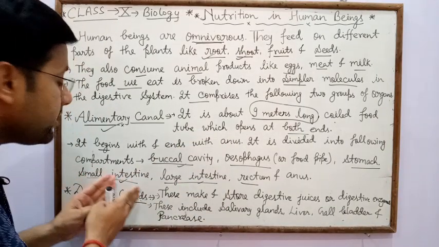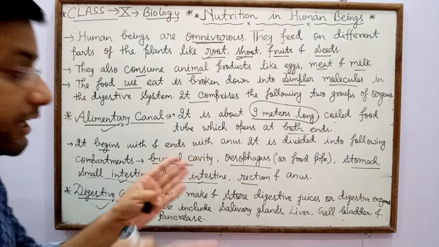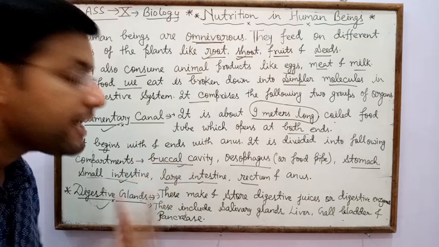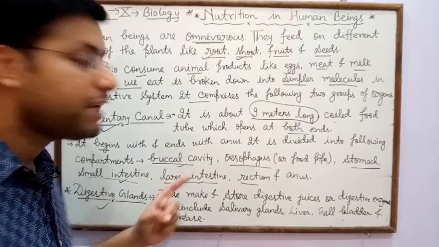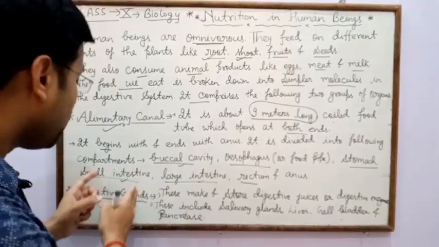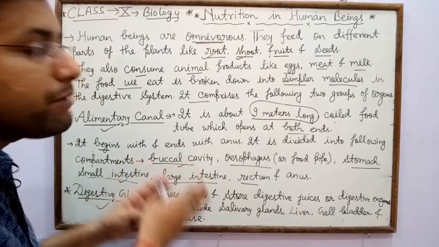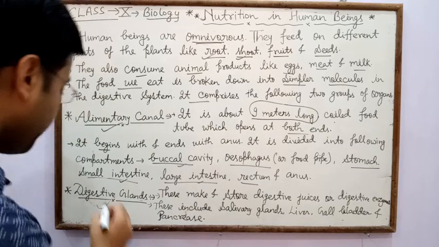They are named on the basis of diameter: the diameter of the small intestine is less than that of the large intestine.